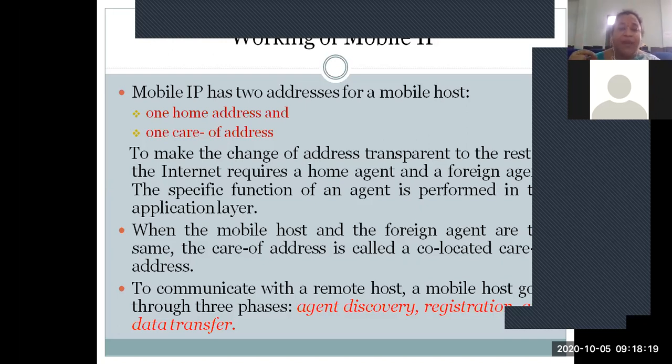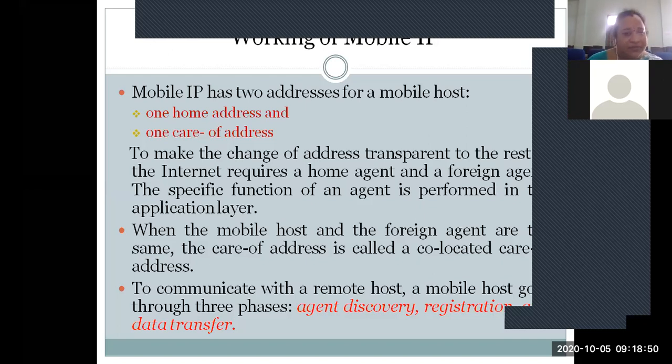How are these going to happen, how do we identify that we are moving from the home network, crossing and entering a new foreign network, and the foreign agent assigns the new address? Are the mobile users aware of all these things? No, the mobile users will not be aware that they are crossing from the home network to the foreign network and moving over different foreign networks while traveling. All these are identified by the agents of that particular network itself.